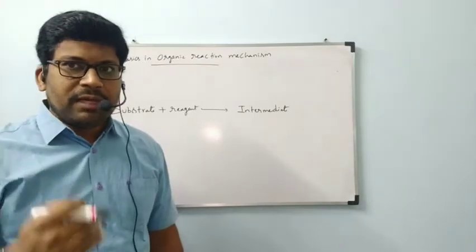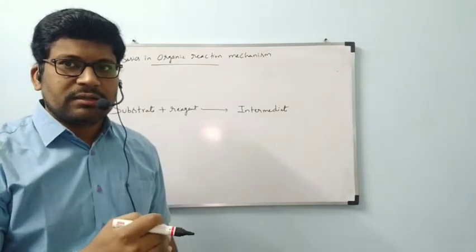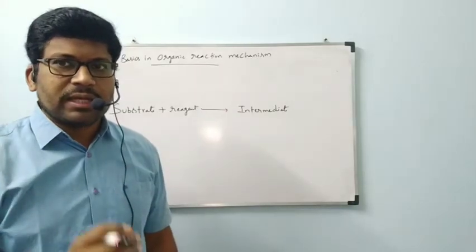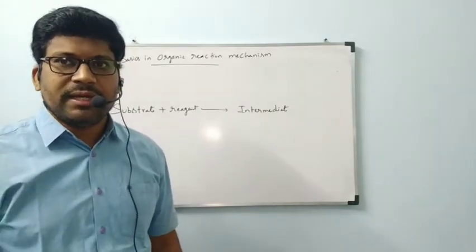Intermediate means between reactants and products, one substance is going to be formed. That substance is called an intermediate.